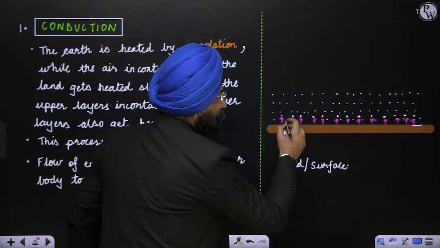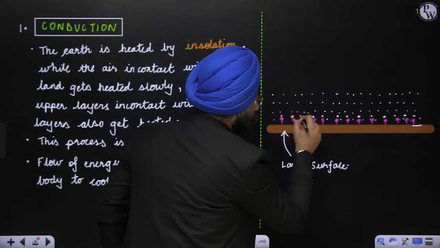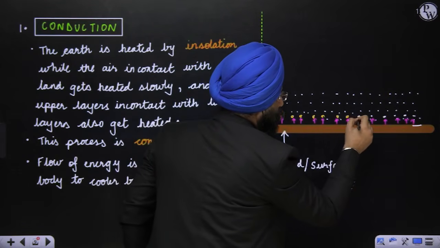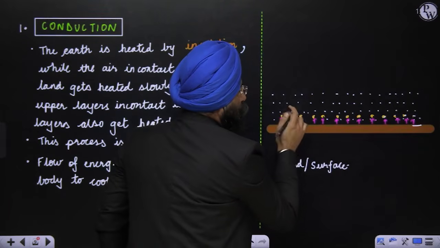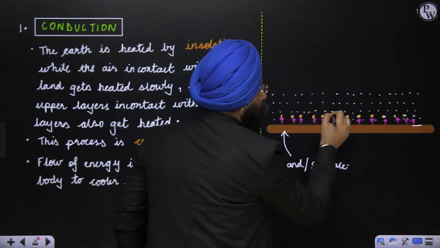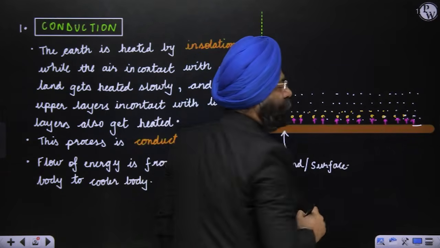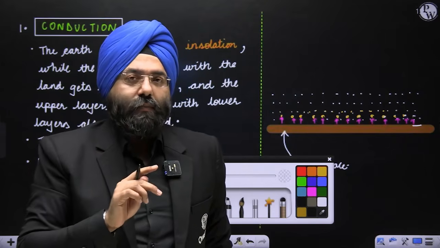Then let us assume these particular ones are heated because of the contact, right? Now they will also give certain energy, heat, to these other molecules that are present. Yes or no? By contact only. Now, what do you understand by this?